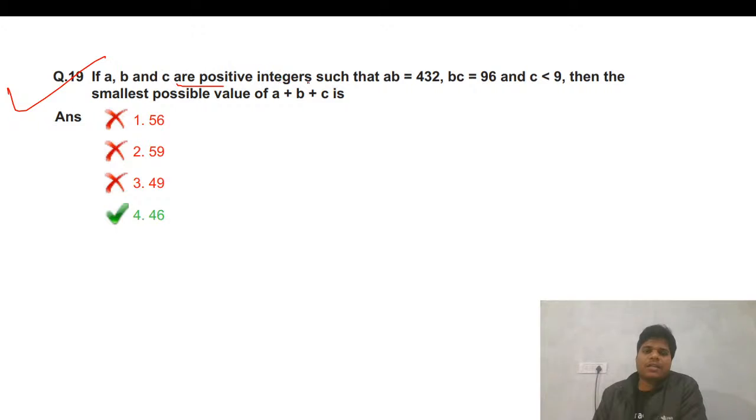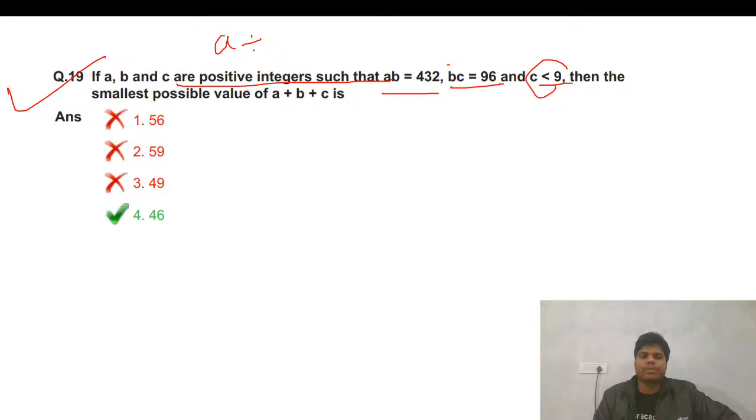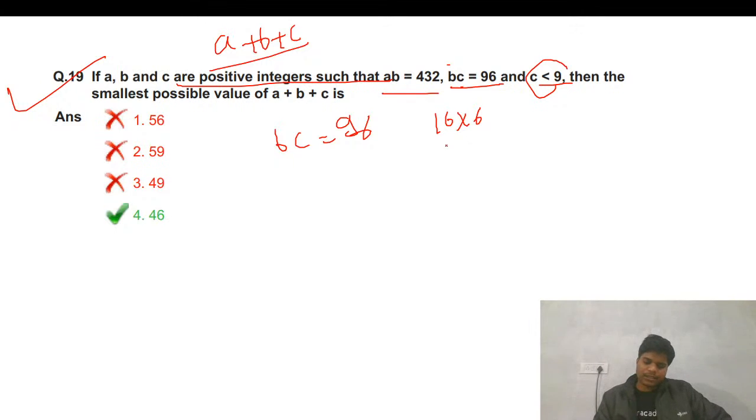Next one: if A, B, C are positive integers such that AB is 432, BC is 96, and C is less than 9, then we need to find the smallest possible value of A plus B plus C. BC is 96: 16 into 6 is 96, that will work, and 48 will also work.